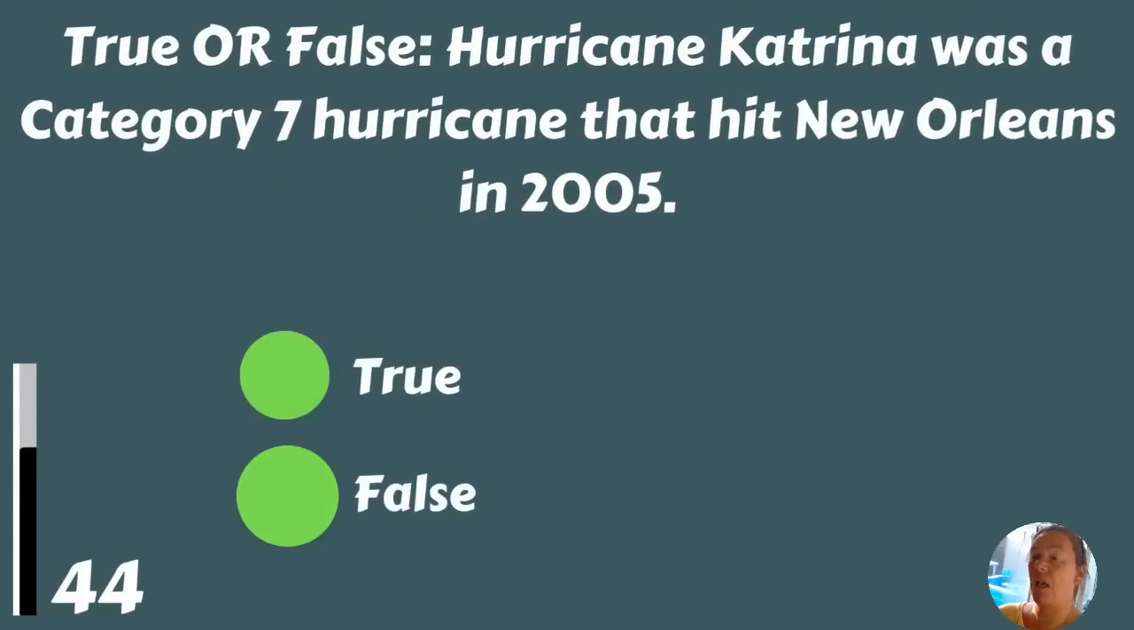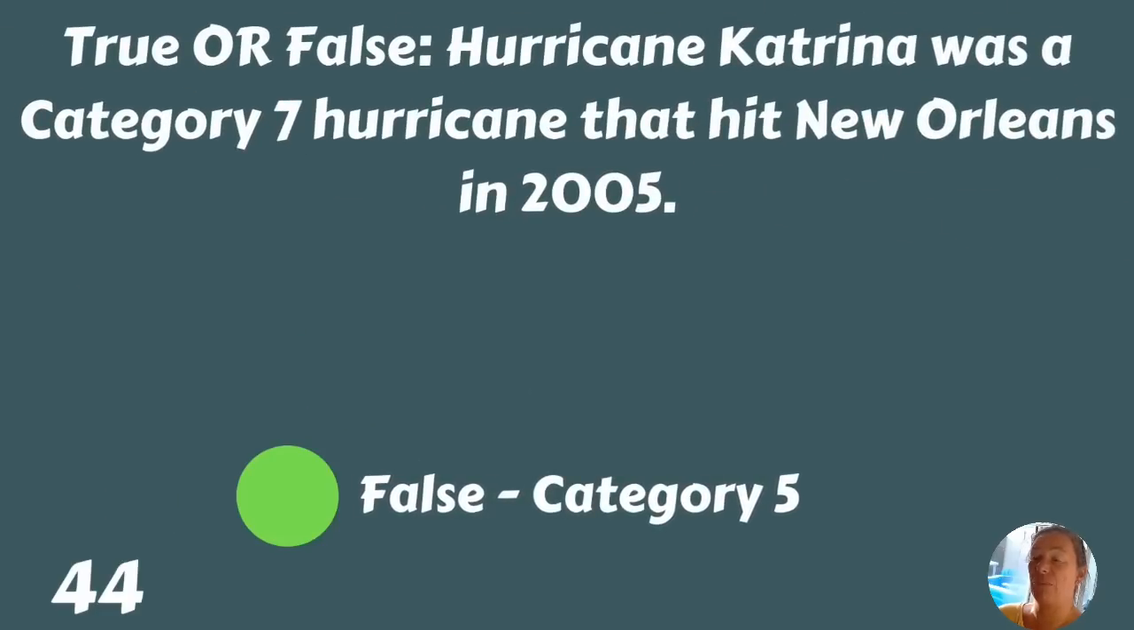True or false? Hurricane Katrina was a Category 7 hurricane that hit New Orleans in 2005. It's false. It was actually a Category 5.